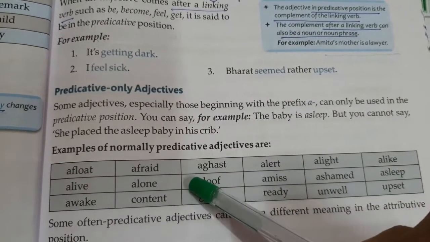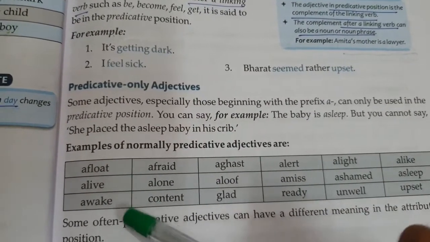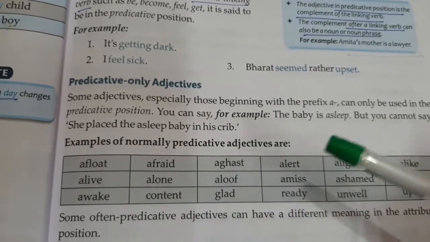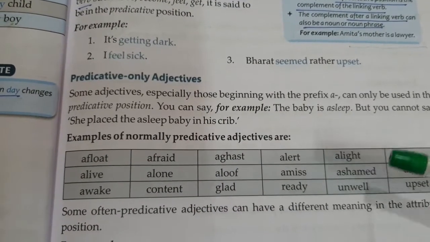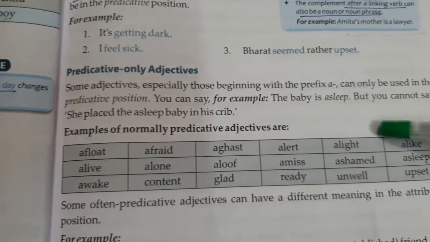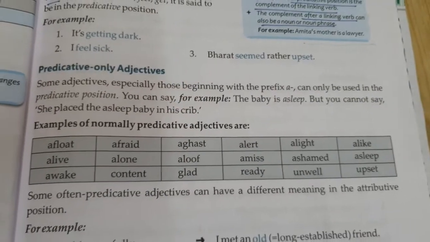Many predicative adjective examples given are afloat, alive, awake, afraid, alone, content, aghast, ready, alight, unwell. So basically all these adjectives are used in the predicative position.